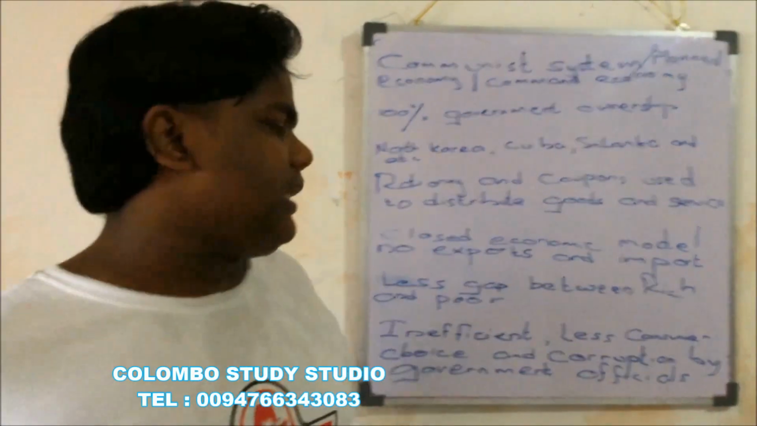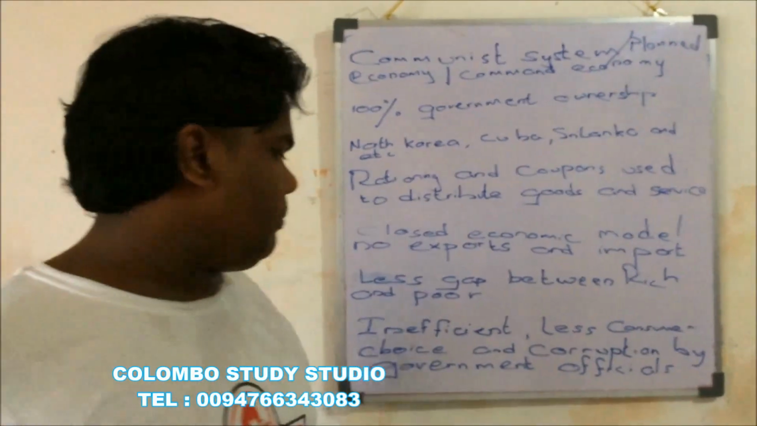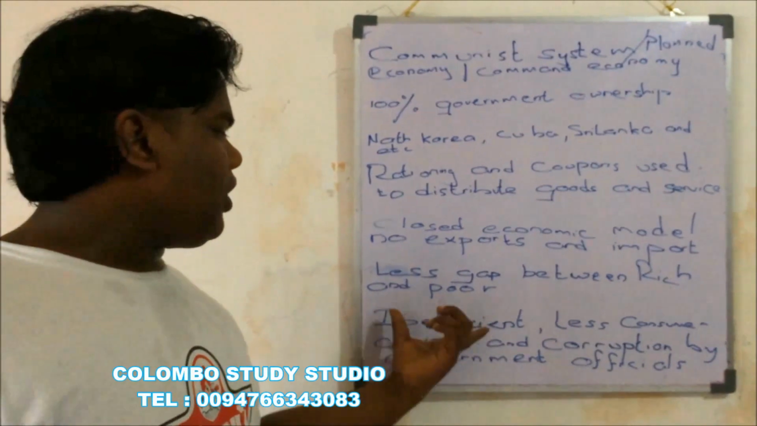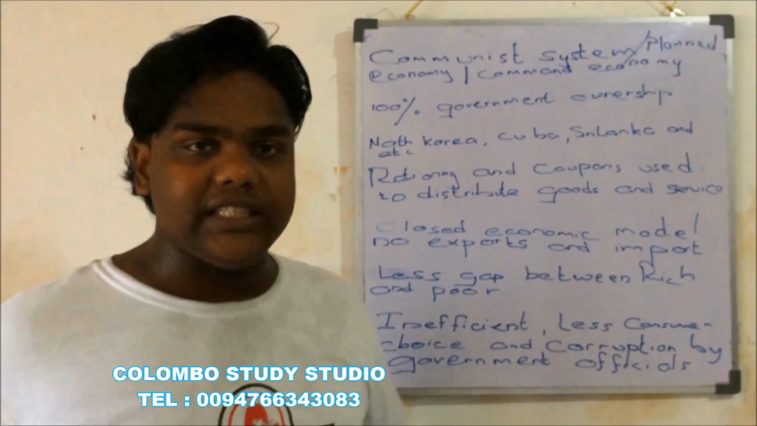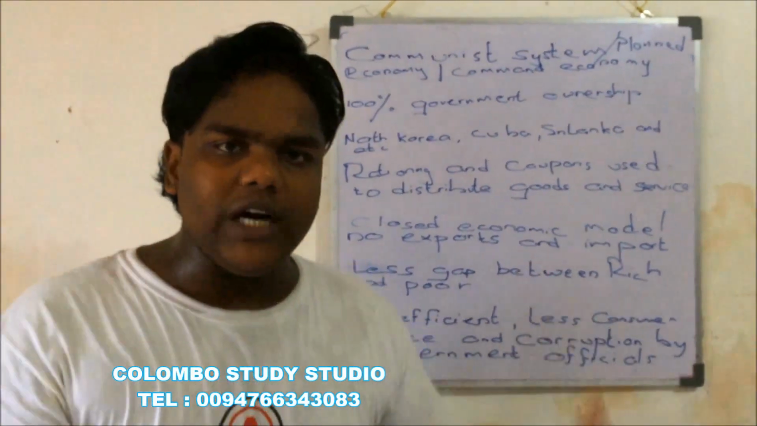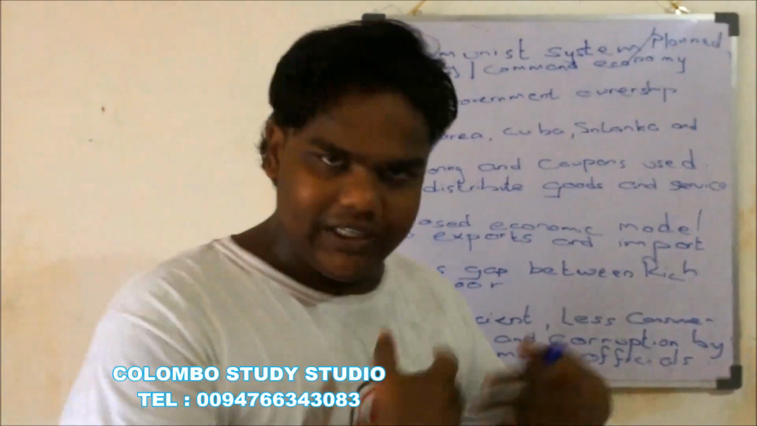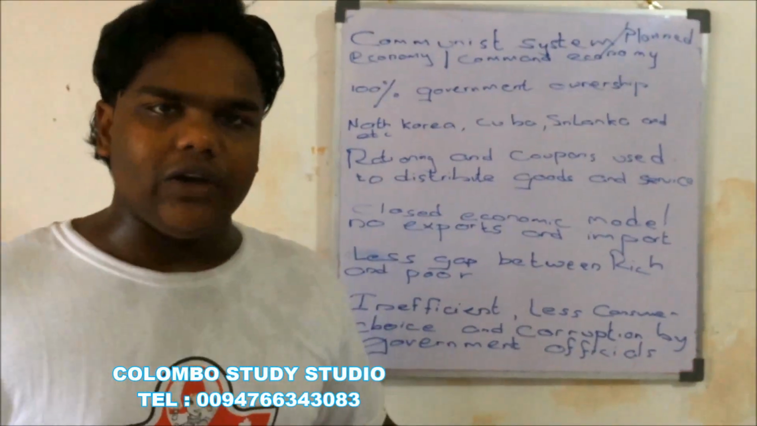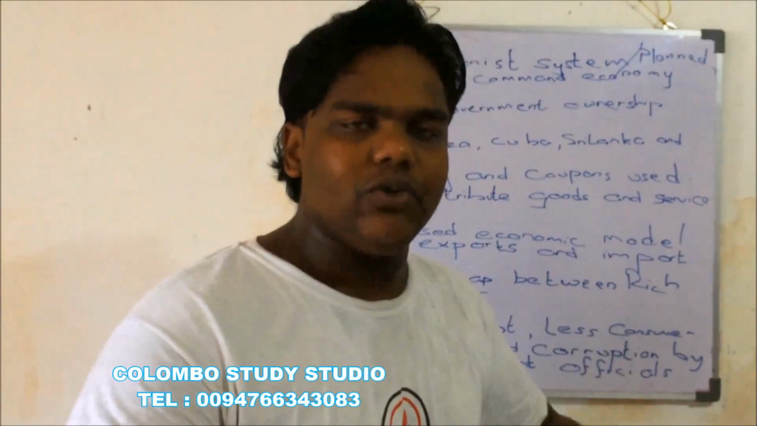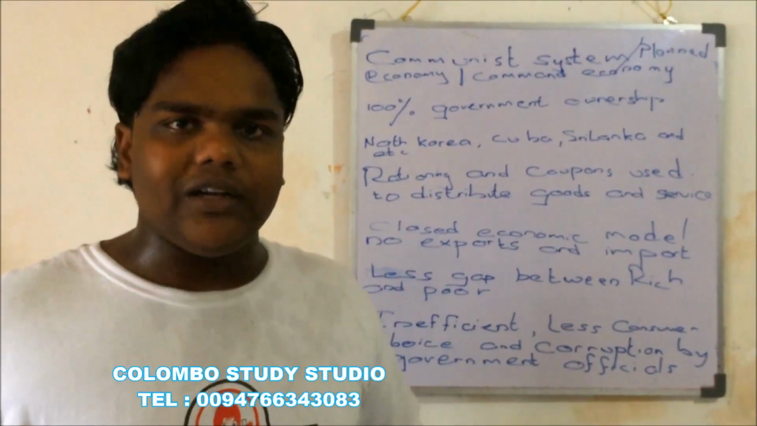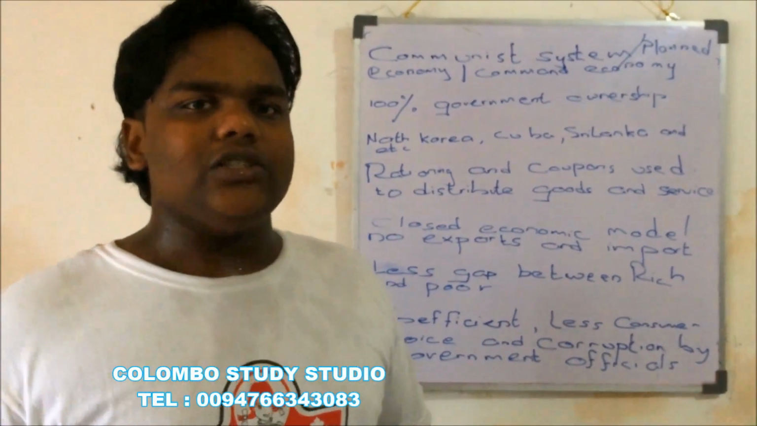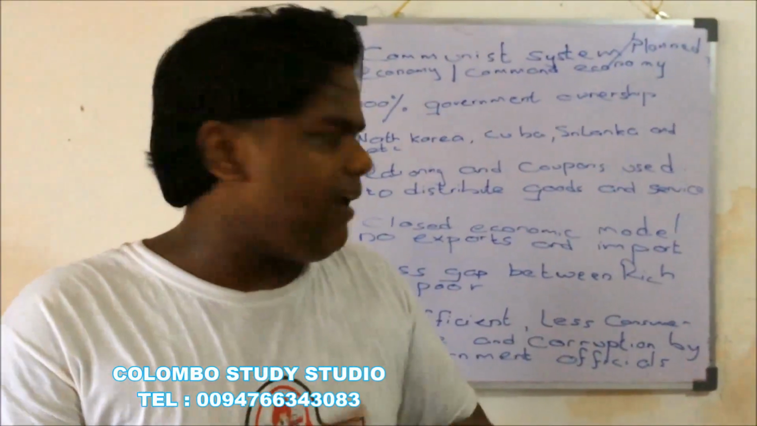But the communist system has problems. What are the problems? The first problem is that the model is inefficient. Why is it inefficient? Because if you work, the government will give you everything. If you don't work, the government will give you everything. So why do you have to work? Let's be inefficient. So the entire system is inefficient.